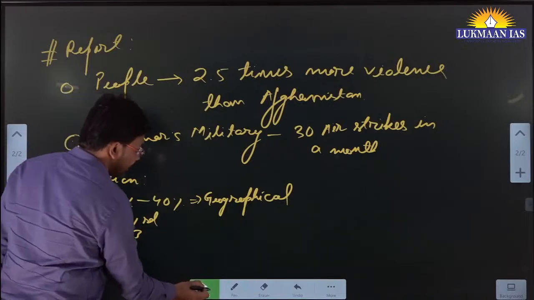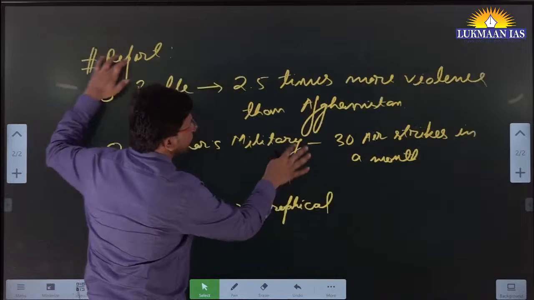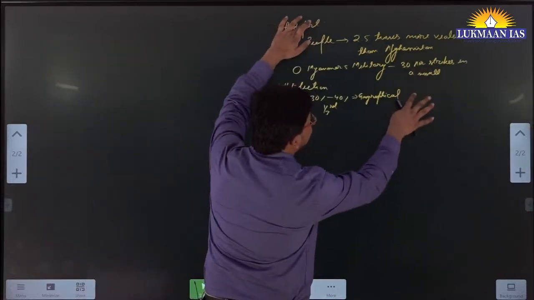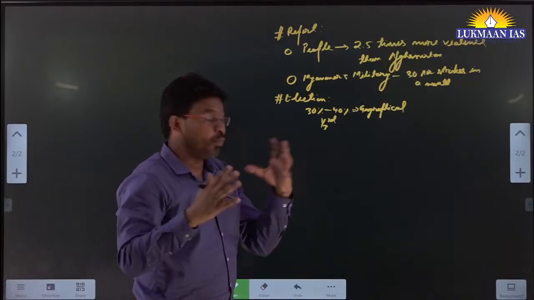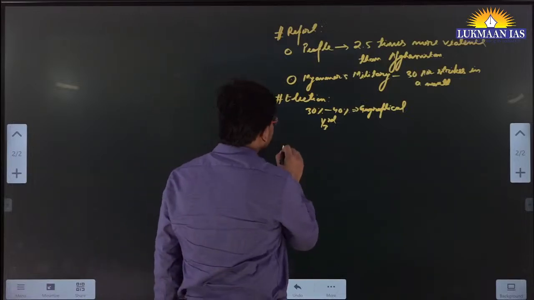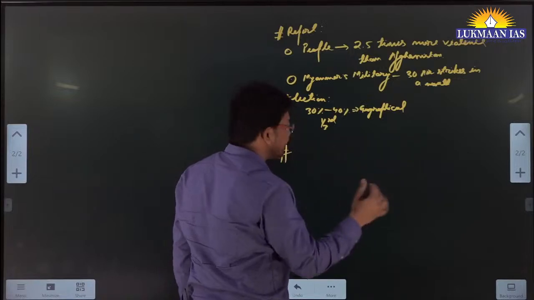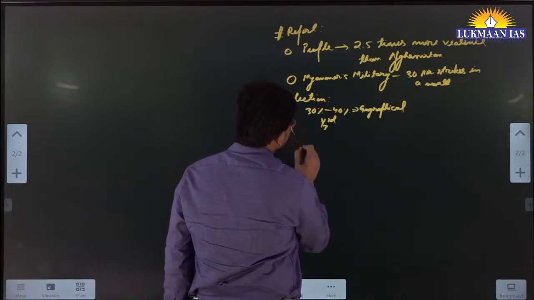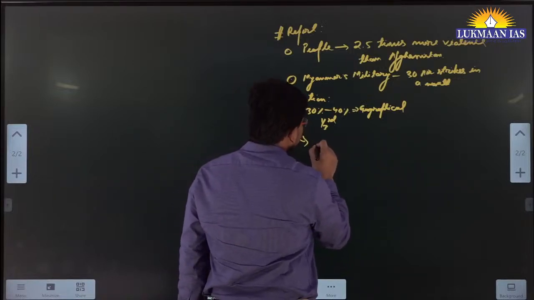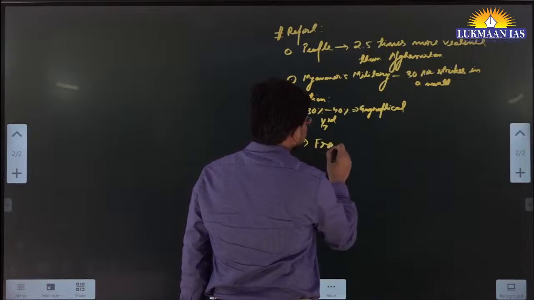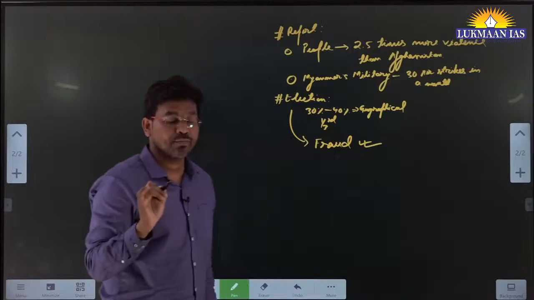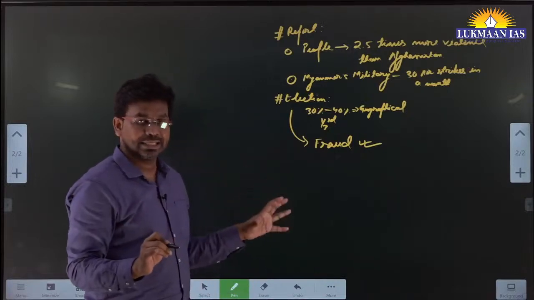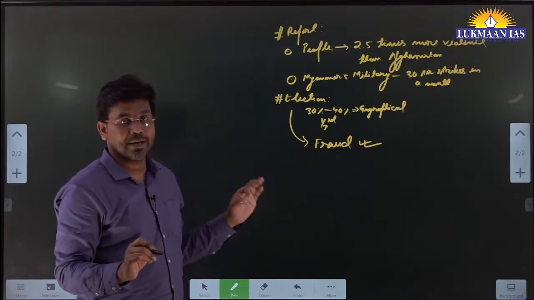So if they conduct an election, the world at large will see it as fraud, and any results they come up with will be considered as not representing the will of the people of Myanmar. So this is what is happening in Myanmar.